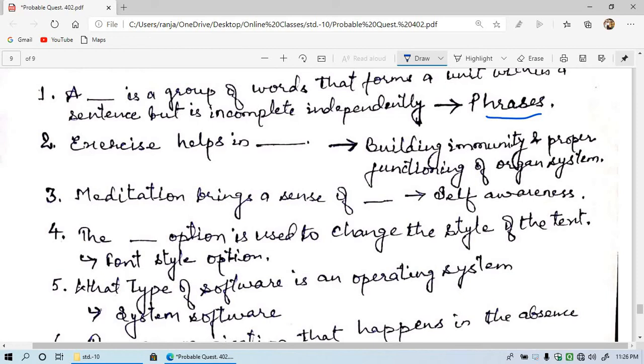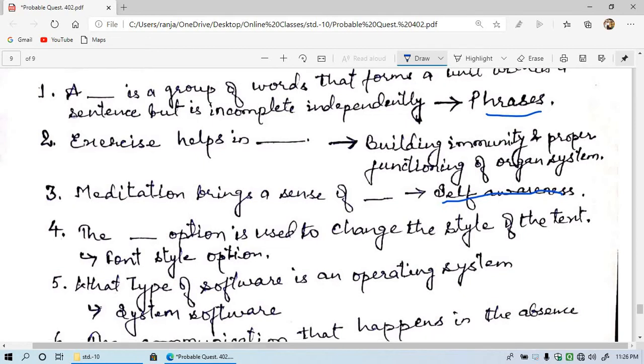Then question number 3 is, meditation brings a sense of. What does meditation do? With the help of meditation we can have self-awareness. We can know about ourselves with the help of meditation.